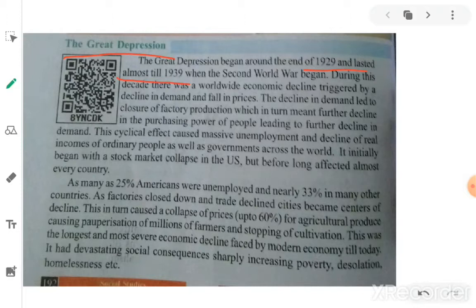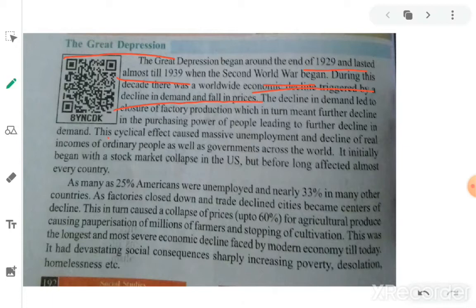It happened in the countries when the Second World War began. The Second World War began in 1939 and lasted up to 1945. So this 39 to 45 is a decade. There was a worldwide economic decline triggered by a decline in demand and fall in prices.